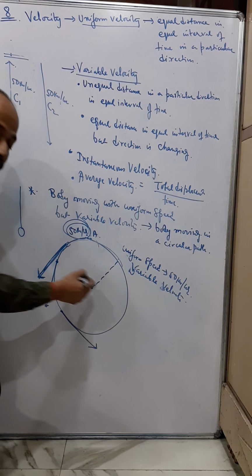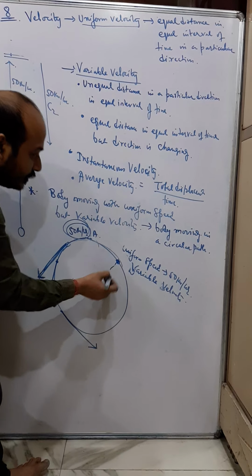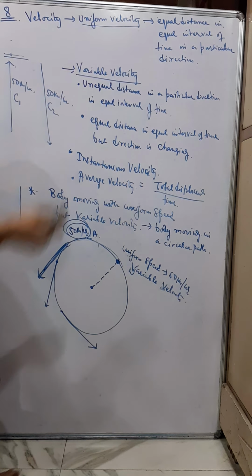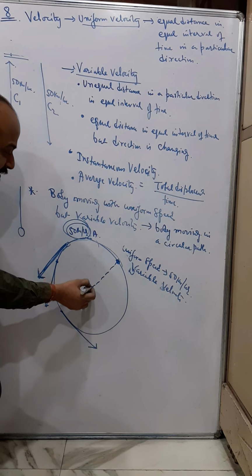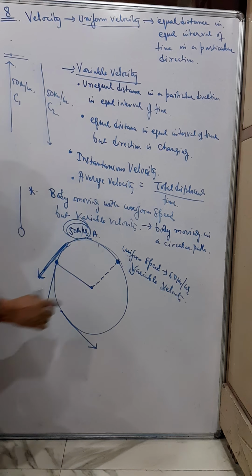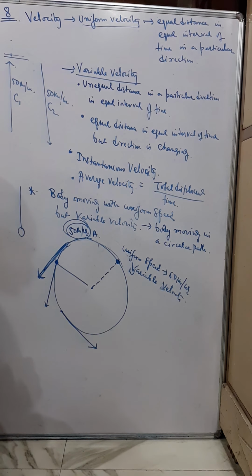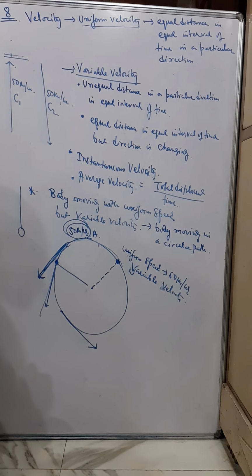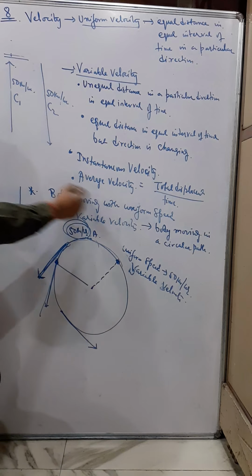This is the rope and this is the stone, and move this stone in a circular path. Now suppose the stone is here, and if you leave the rope here, the stone will move in this direction. Naturally the stone will not go circular.